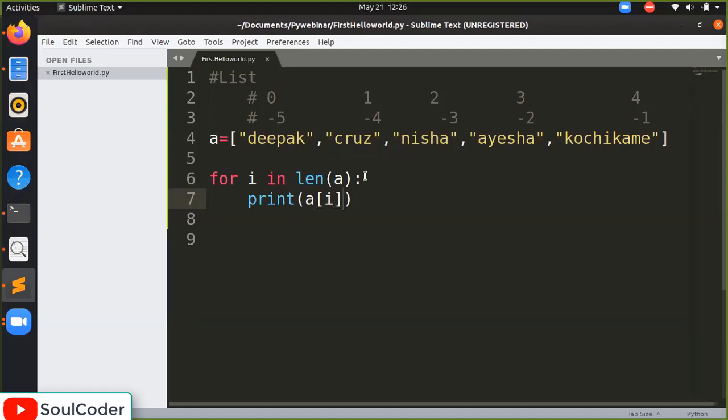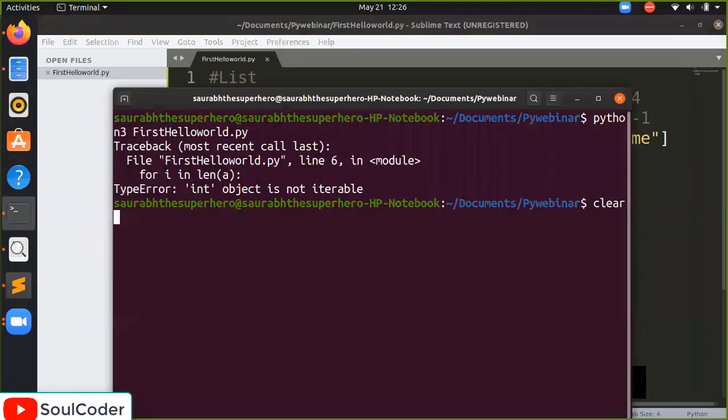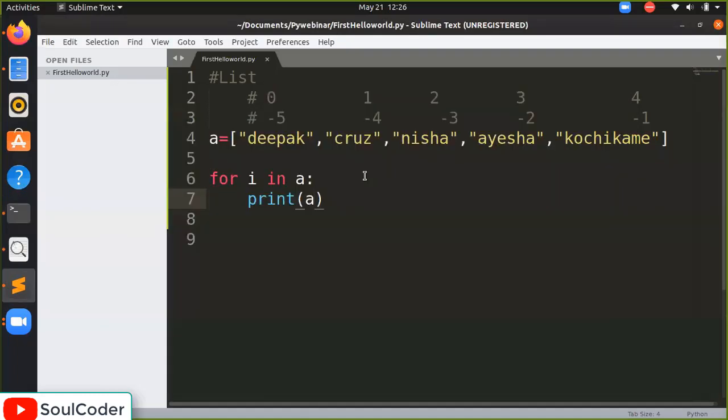So what can we do about the error, int object is not iterable? Indirectly we do this: for i in A, and directly display it as it is, we get all the values. And where we say for i in range of length of A, now it will work by saying A of i.